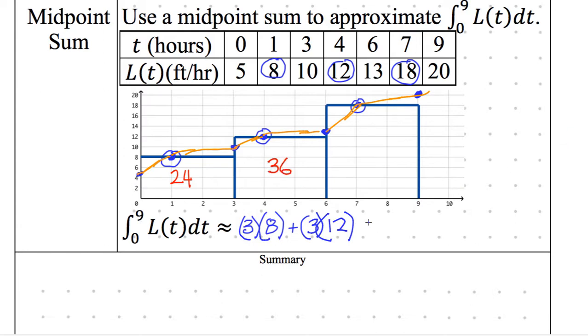And finally, our new base is 3, and then the height is 18. And 3 times 18 is indeed 54. I add those together. 36 plus 54, that's 90. 90 plus 24, that should be 114. So that means this is equal to 114 what? Feet. Feet, yep. And there it is.